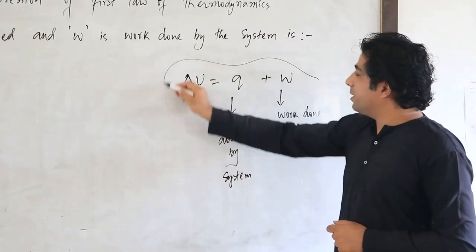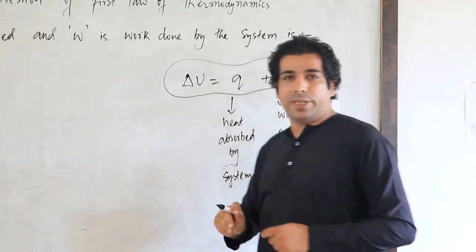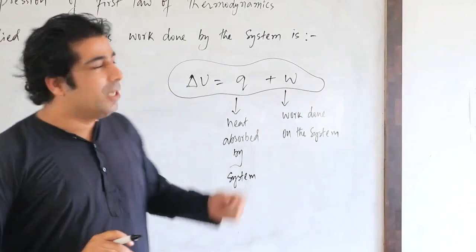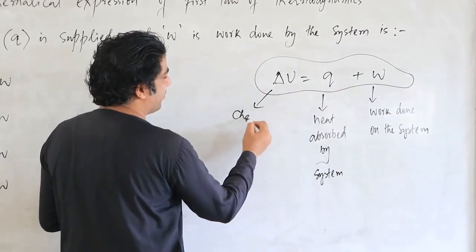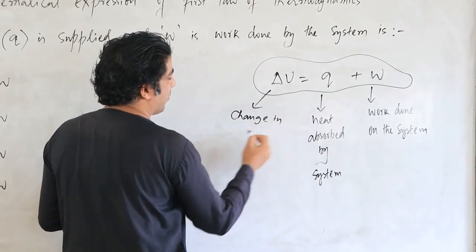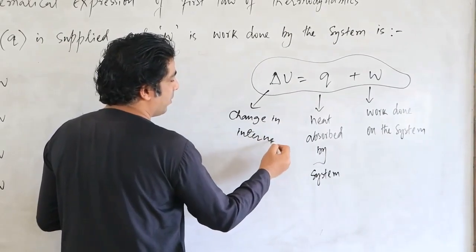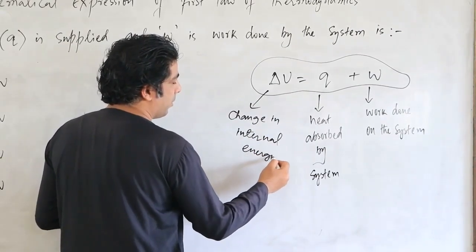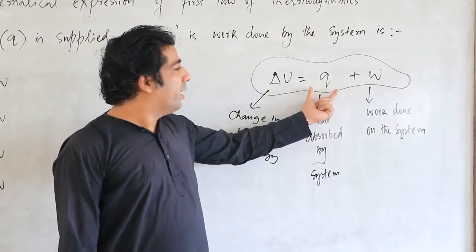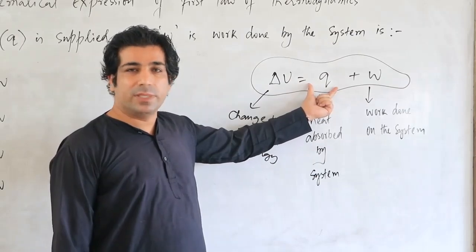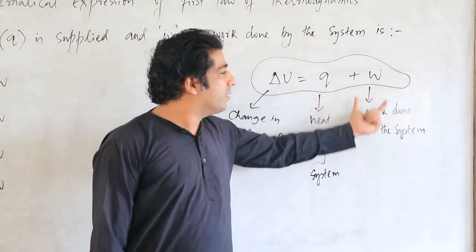So we derived this expression last time, if you remember, in first law of thermodynamics. This is change in internal energy. The change in internal energy of a system is due to heat absorbed by the system and the work done on the system.